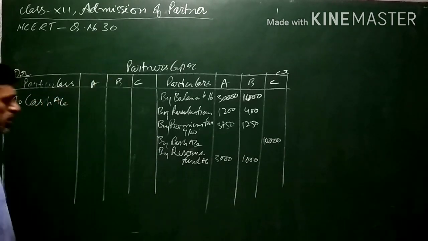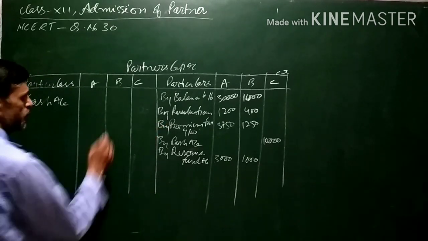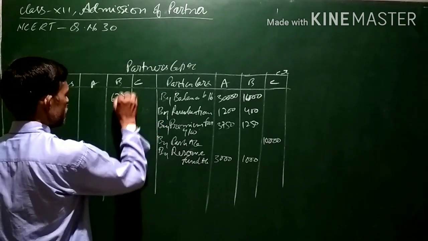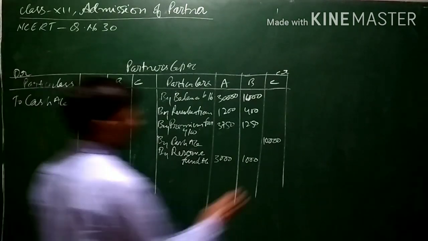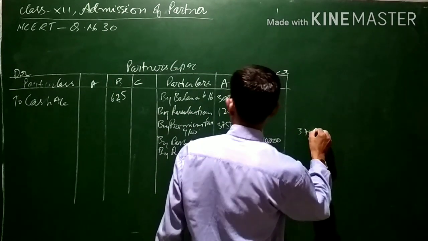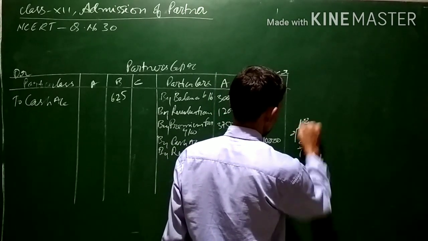The old partners had drawn a part of the premium for goodwill, that is 50%. For B it was 625 and for A it was 1875. Actually, let's see. 1 7 to 8 to 16.